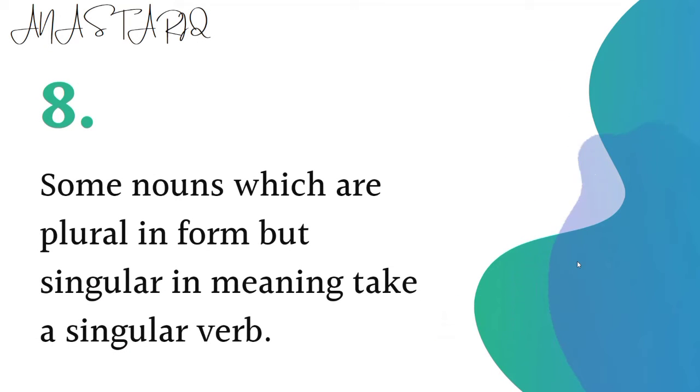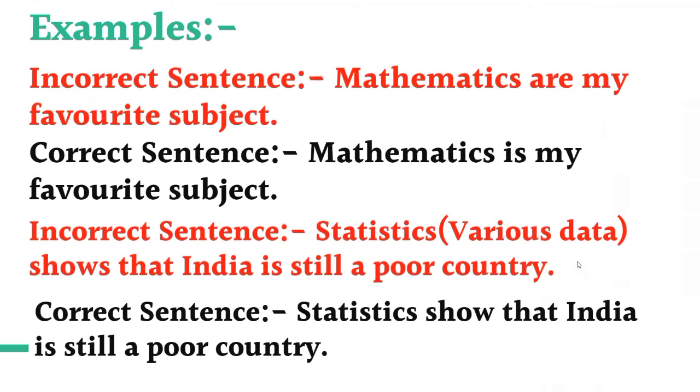Some nouns which are plural in form but singular in meaning take a singular verb. For example, mathematics are my favorite subject. Here mathematics ends with s, which is the identity of plural, but the mathematics gives a singular meaning. So it will take a singular verb, like mathematics is my favorite subject.